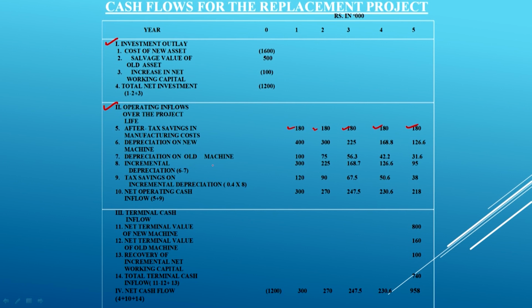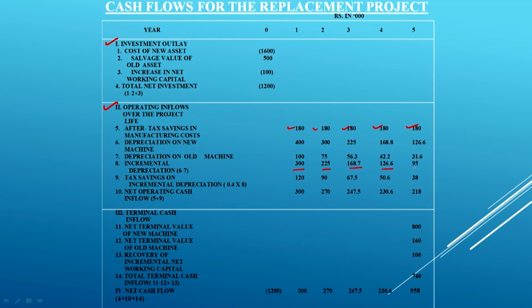So, adjust for the depreciation on the old machine. What is the depreciation on the old machine? The rate is again 25%, and the method is also WDV. So the old machine was costing us 400,000, and 25% of that is 100. Similarly, you have to work out the depreciation for the old machine. Now, how much is the incremental depreciation? Everything is incremental, in terms of revenue and also in terms of cost, because we were charging depreciation earlier also, and we are charging depreciation now also. So how much is the incremental depreciation? This is the important figure for us.